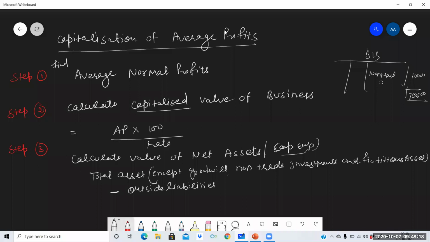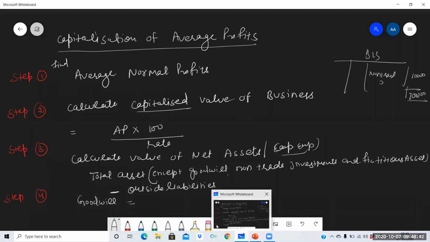Okay, so then step 4. In step 4, you are going to calculate goodwill. Last step. Again, in this method also, there is no need for years of purchase. You can see the goodwill. For finding out goodwill, what you have to do, from step 2, you need to subtract step 3. So how can you write? Capitalized value of business.